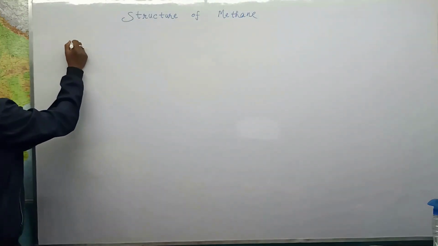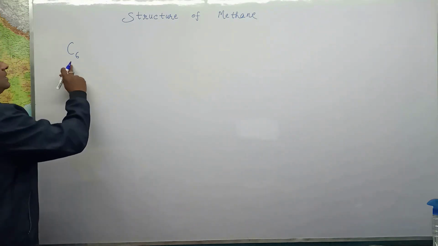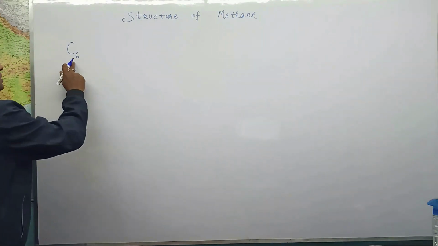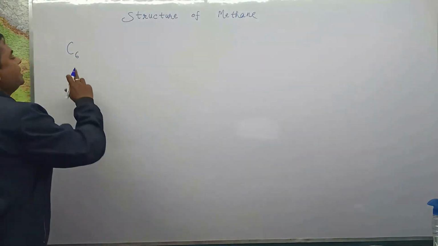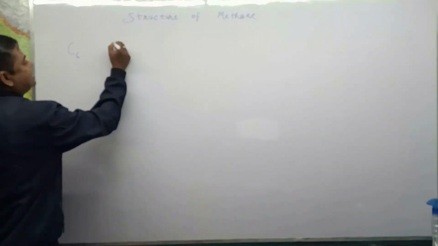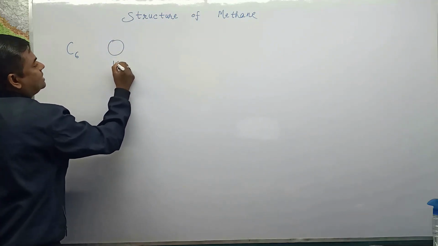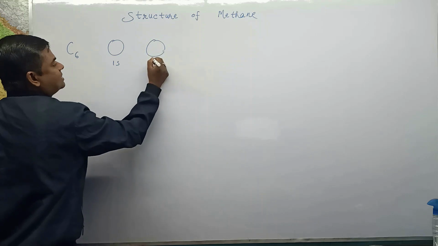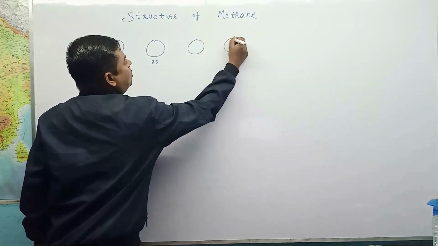As we know, carbon's atomic number is 6, so the total number of electrons in carbon is 6, and these 6 electrons arrange themselves like this: 1s, 2s, and we have 3 2p orbitals.